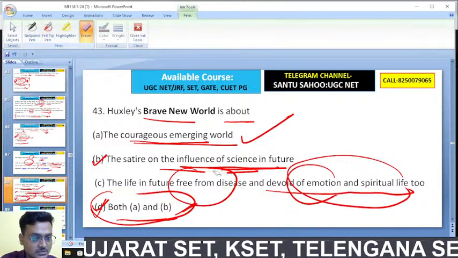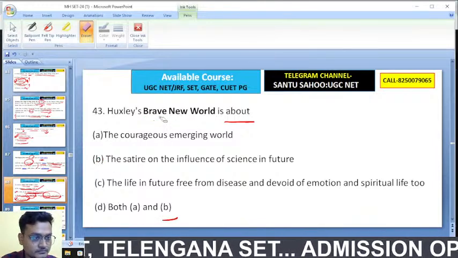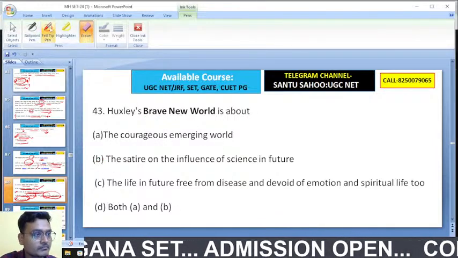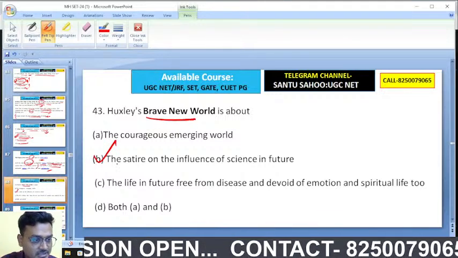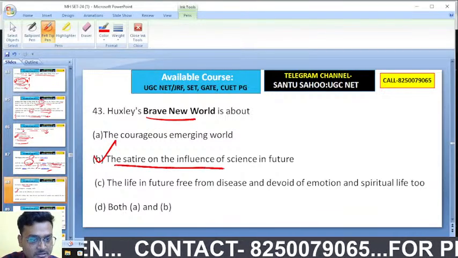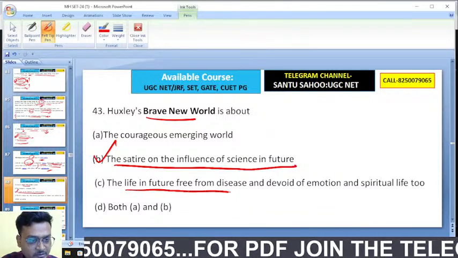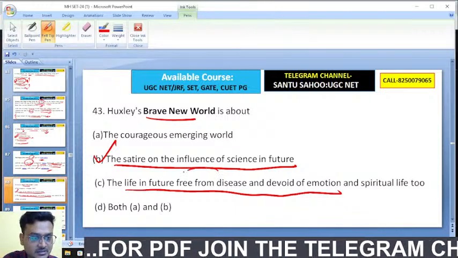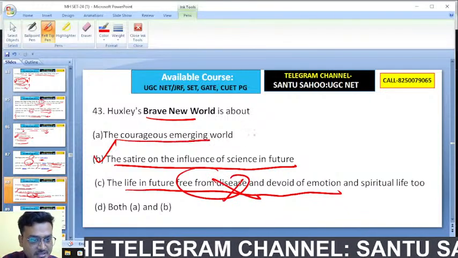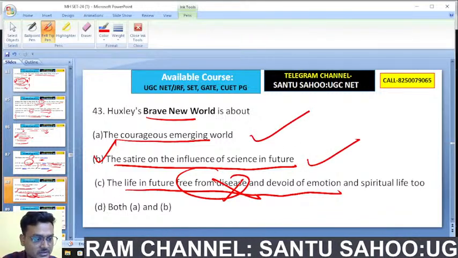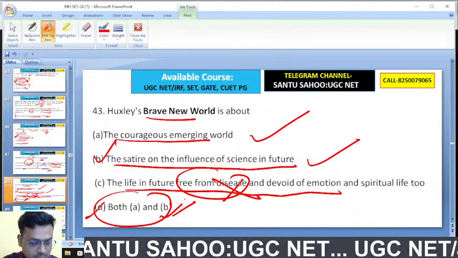Let me erase it. Okay, sorry. Brave New World is about the courageous emerging world. B is the satire on the influence of science in future, and the life in future free from disease and devoid of emotion, that is free from disease, that is wrong actually. Here the courageous emerging world 1 and 2, so both A and B. D is the right answer.